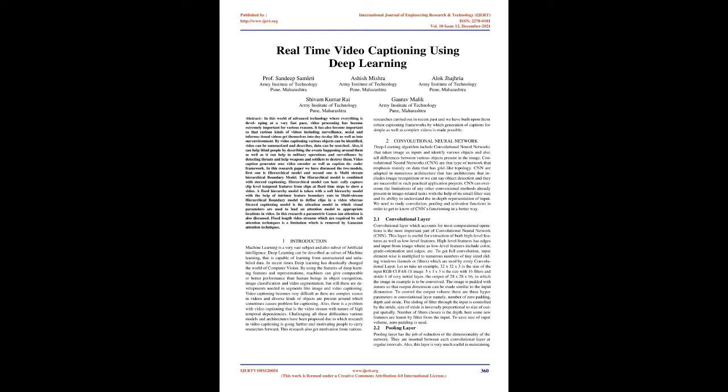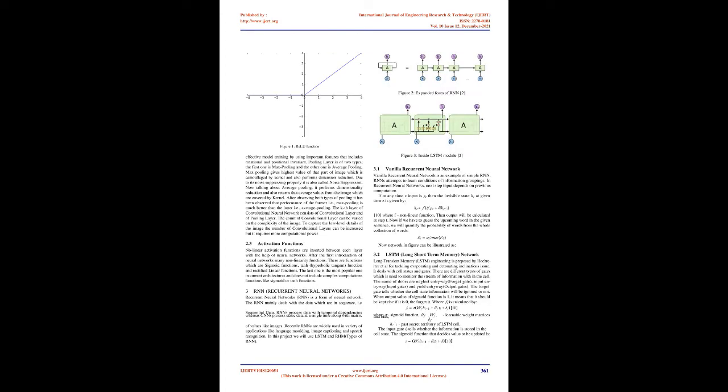2. Convolutional neural network. Deep learning algorithms include convolutional neural networks that take an image as input and identify various objects and also tell differences between various objects present in the image. Convolutional neural networks, CNN, are a type of network that emphasizes mainly data that has a grid-like topology. CNNs are adapted in numerous architectures that include image recognition, or we can say object detection, and they are successful in such practical application projects.